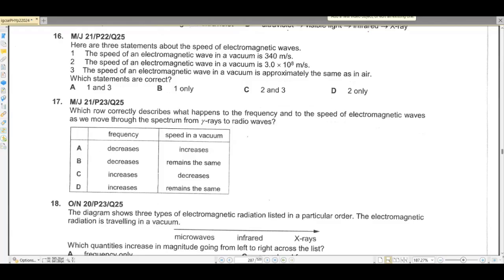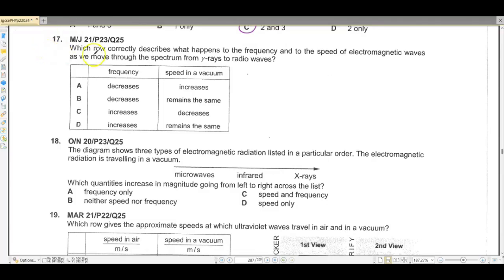ठीक हो गया? Question number 16. Here are three statements about the speed of electromagnetic waves. The speed of electromagnetic wave in vacuum is 340 meter per second. This is not correct. The speed of electromagnetic wave in a vacuum is 3 into 10 raised to the power 8 meter per second. This is correct. The speed of an electromagnetic wave in vacuum is approximately the same as that in the air. Yes, this is also correct. So 2 and 3 are correct. We will look for such an option. C is our correct option.